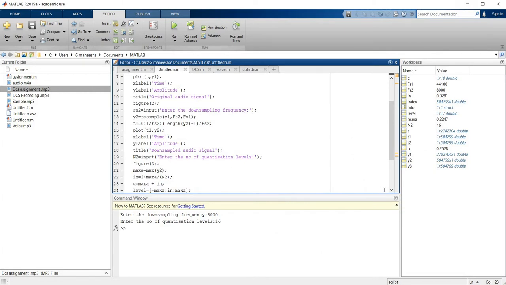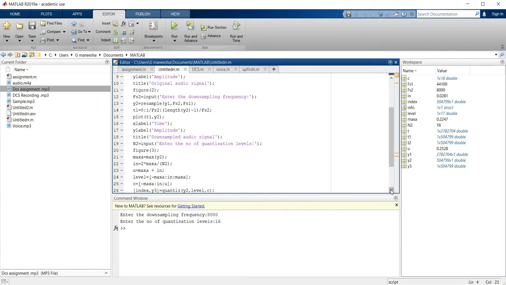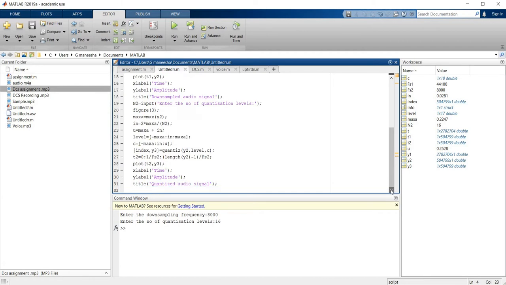Now coming to the third step, we are going to quantize. To quantize my audio signal, I gave an input prompt, enter the number of quantization levels. For that, I gave 16 quantization levels. First of all, maxA is the maximum absolute value of y2, where y2 is the downsampled audio signal.